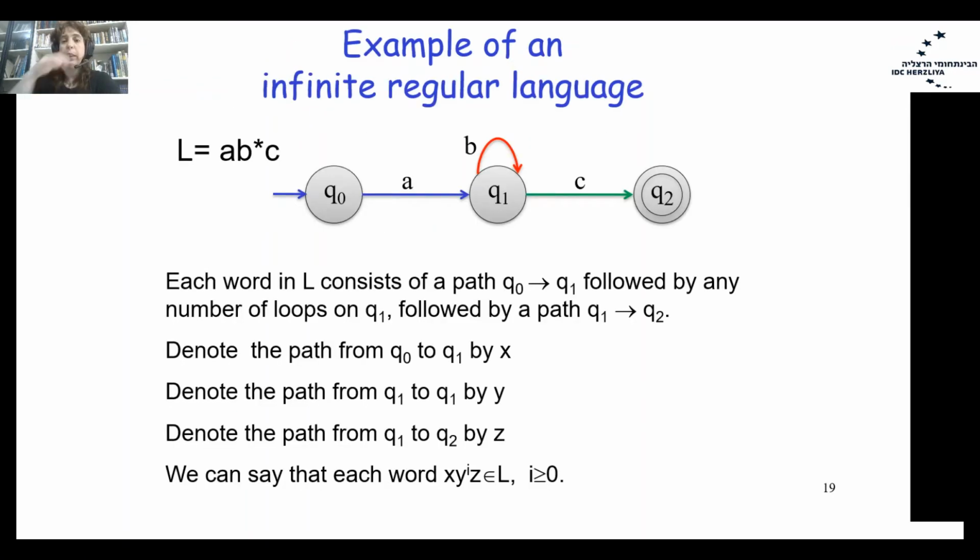So once again, an example of an infinite regular language. We have some path prefix, the loop part, and the suffix part. And we can accept each word of the structure X Y to the power of I Z, and the word will belong to the language.